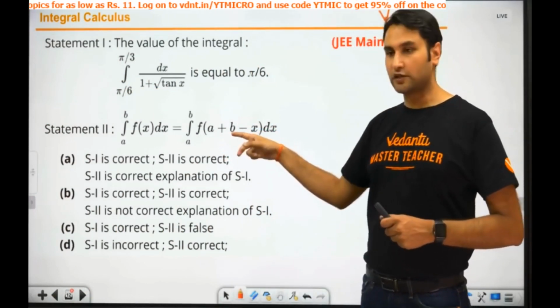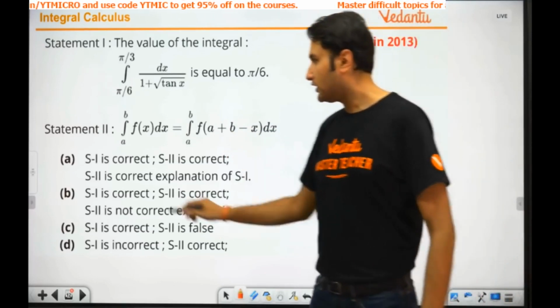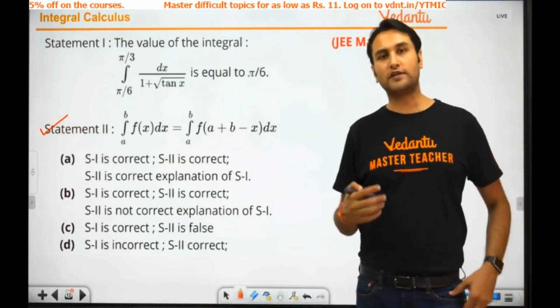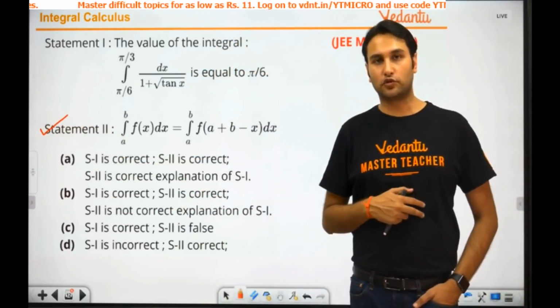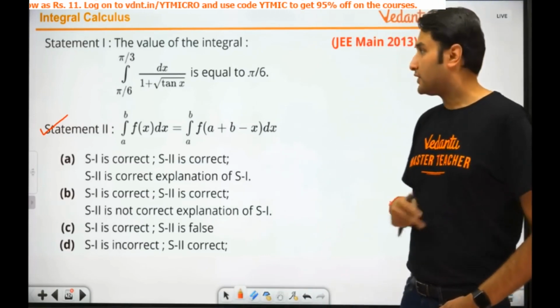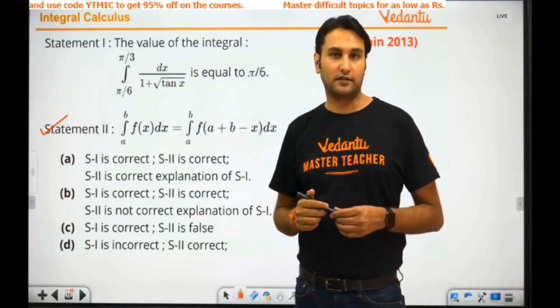Okay. This is your King's property, which definitely is true. You know the King's property is true. So no doubt about it. Your statement 2 is definitely correct. All you need to think about is statement 1. Now think a little about statement 1. Think about it. What does it say? Integral from A to B, dx upon 1 plus root 10x.